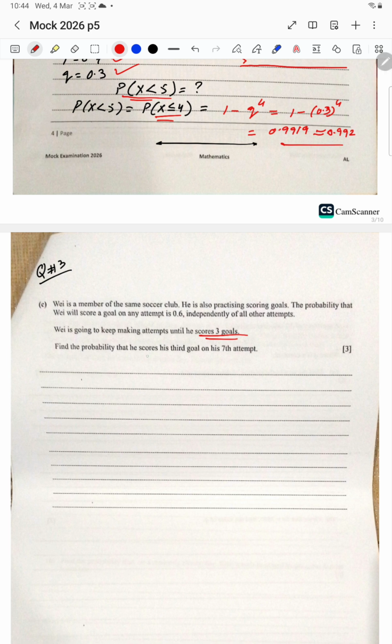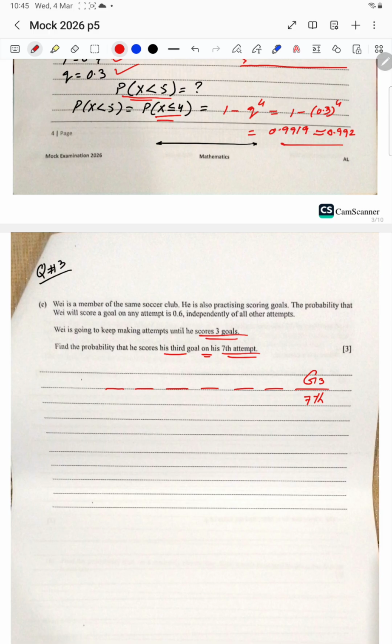Find the probability that he scores his third goal on his 7th attempt. That is 1, 2, 3, 4, 5, 6, and 7th. Here on the 7th attempt, he makes the third goal.